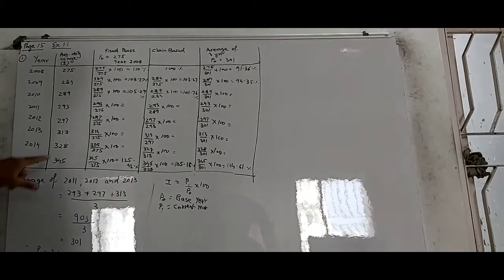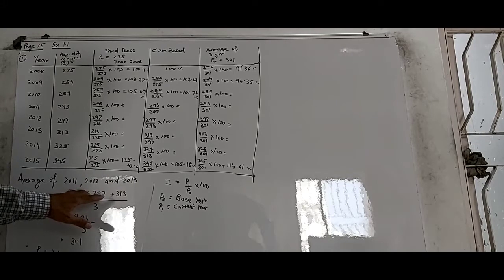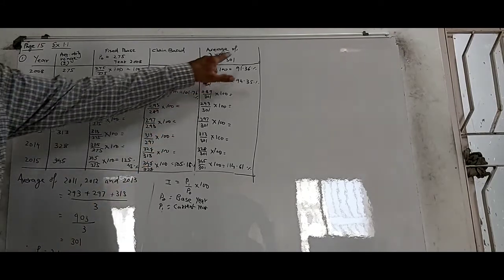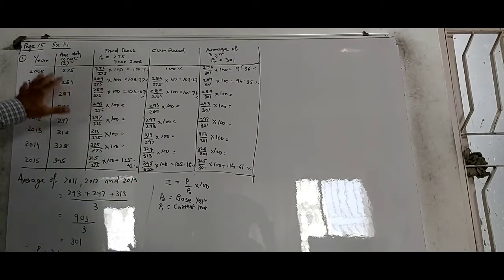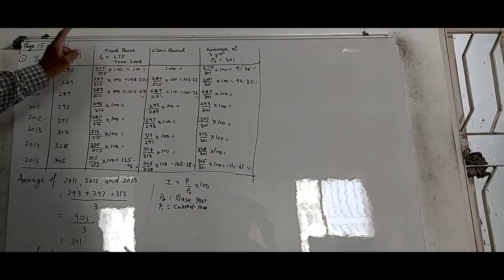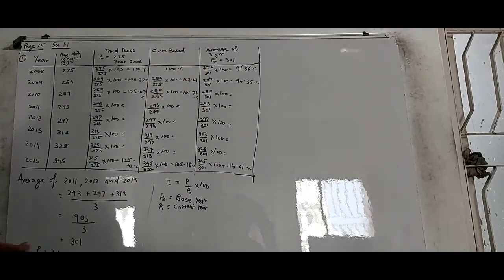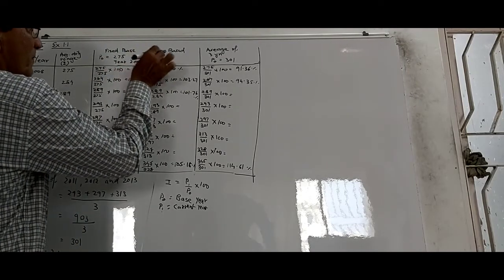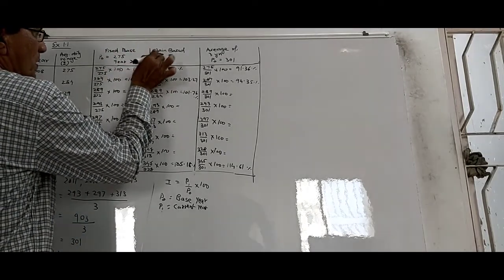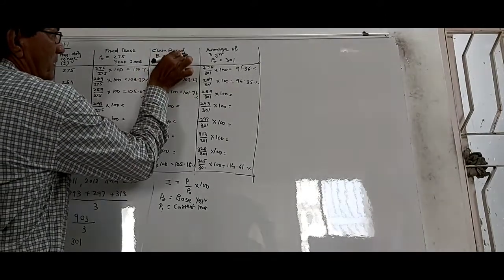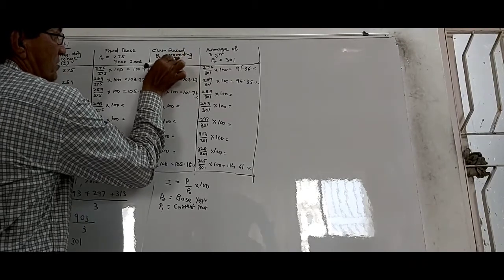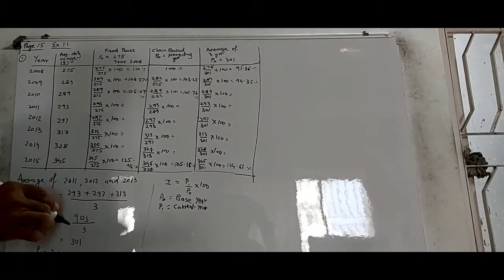Here this is the average of 3 years. Which are those 3 years? 2011, 2012, 2013. Take their values, divide by 3, you get the average figure. So the average figure is 301. And this way you can solve any of them. Index numbers for various years, for each individual year, by fixed base method, by chain base method, and average of 3 years. By chain base method, of course, P0 would be the value of the preceding year. This is where the difference is. So one has to be careful.